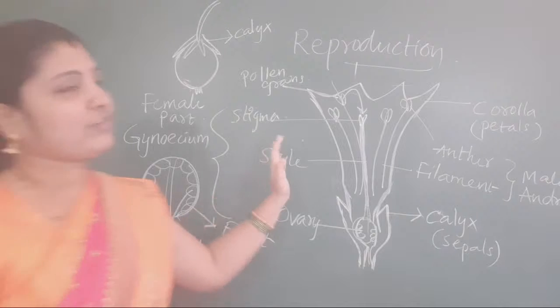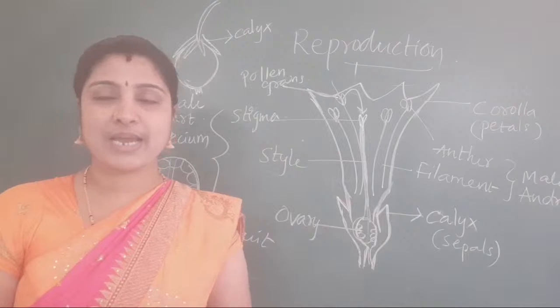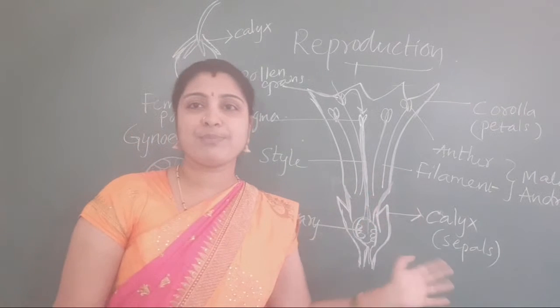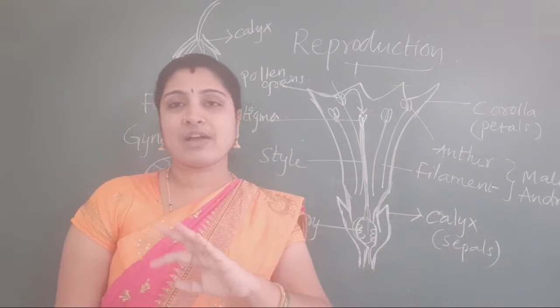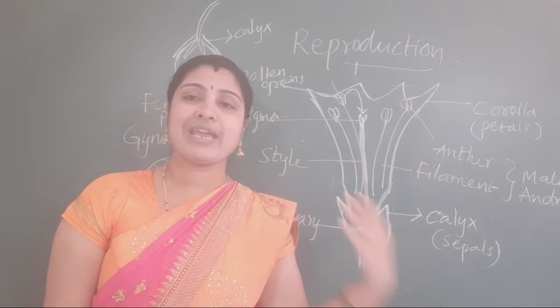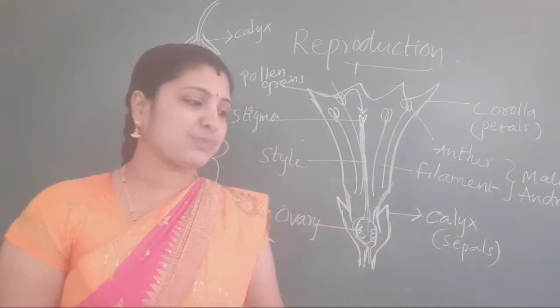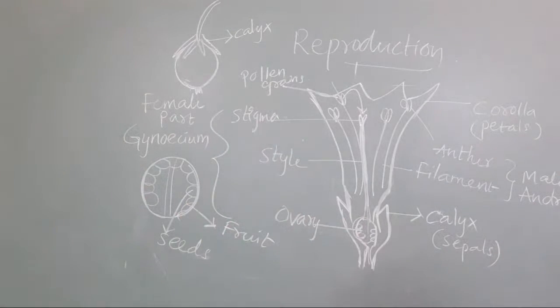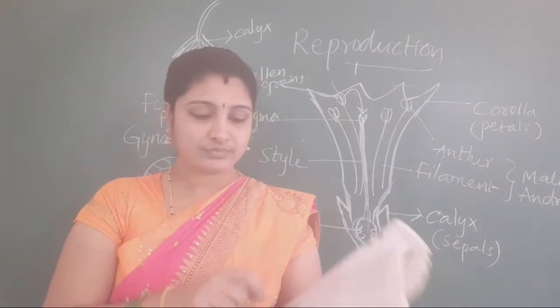Okay. So if in a flower you see both male parts and female parts, we call it a bisexual flower and also a complete flower. But in some flowers, male flowers and female flowers are separate. In a male flower, androecium is present; in a female flower, gynoecium is present. So here they are asking, what are the parts you will see in a male flower?